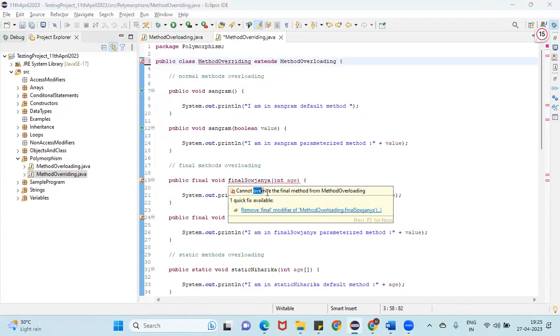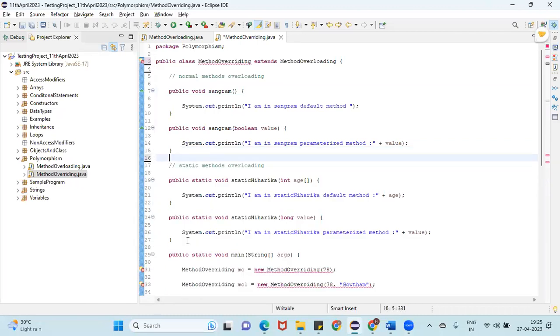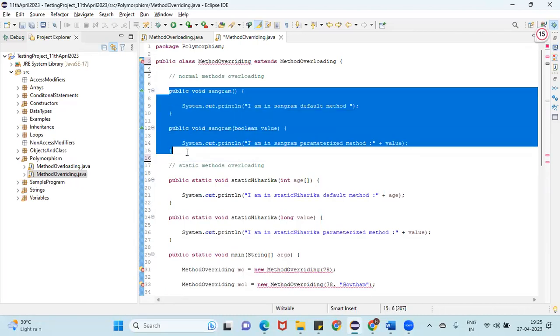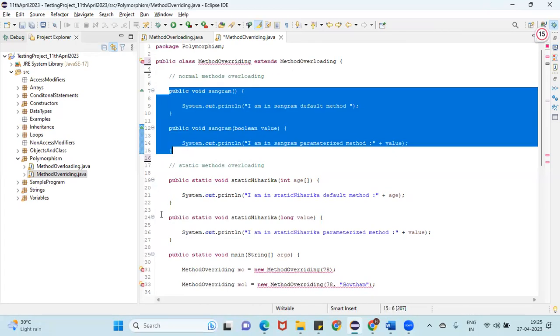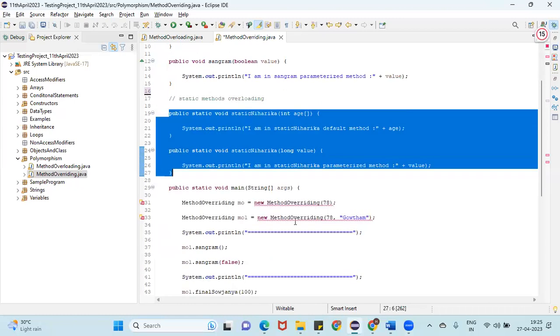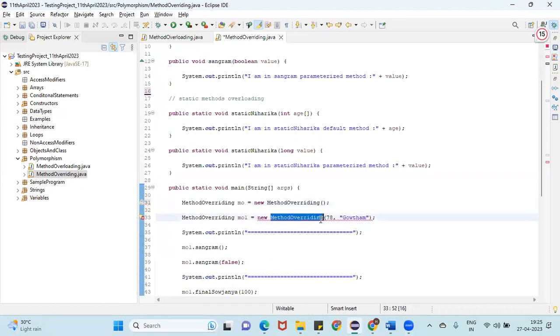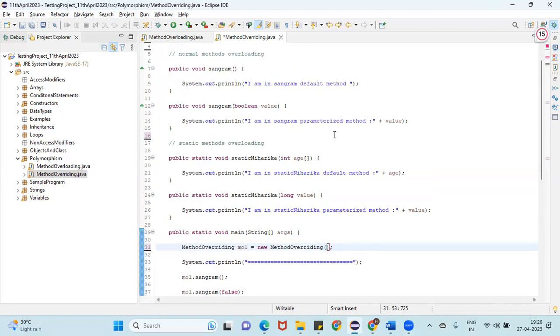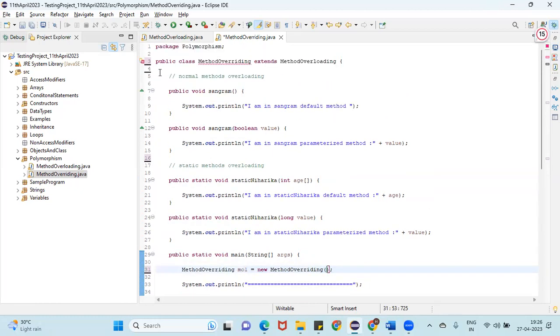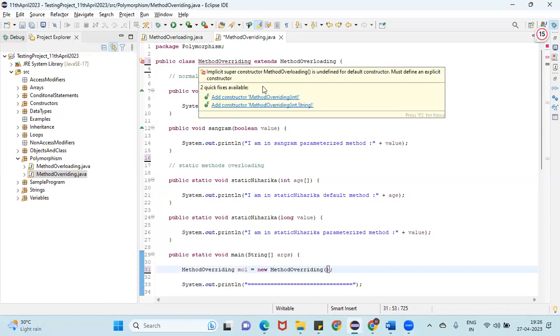We can't override final methods as well. If you want, you can override only the normal methods, meaning the parent class and the child class have the same methods. Let me remove this one as well. I'm removing the parameters as well. I am in static Niharika default method, I am in Sangam default method. And see here, method overriding.